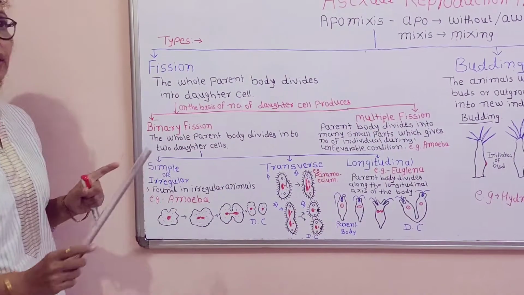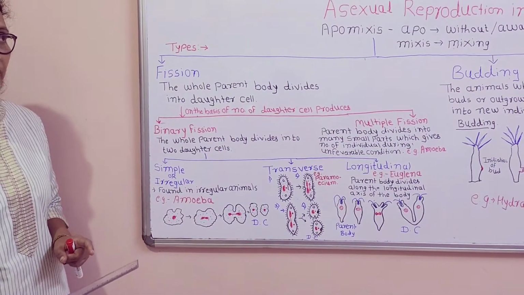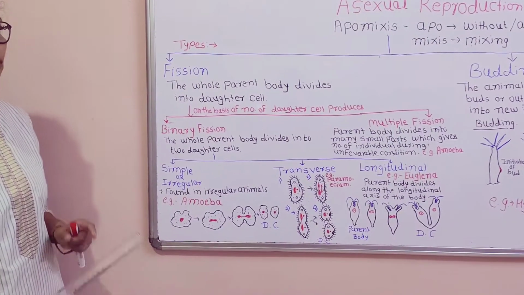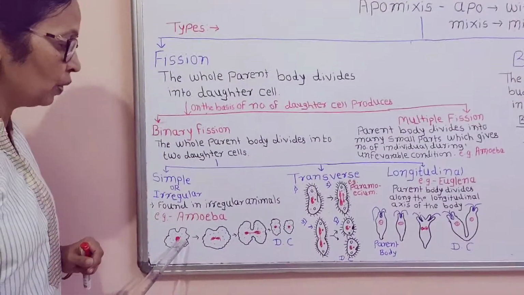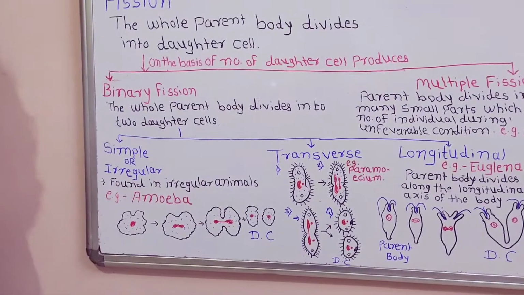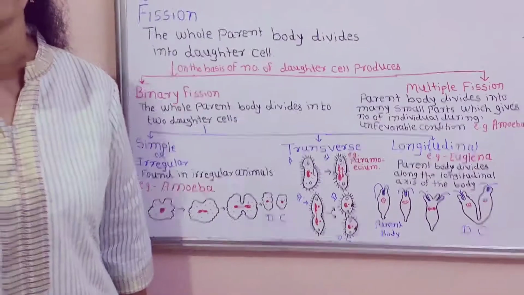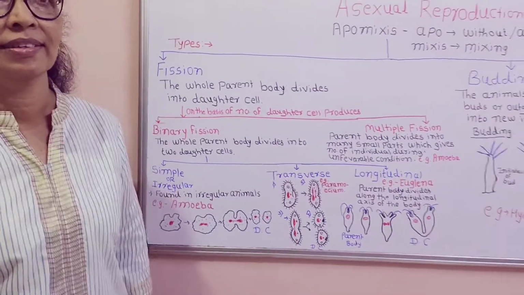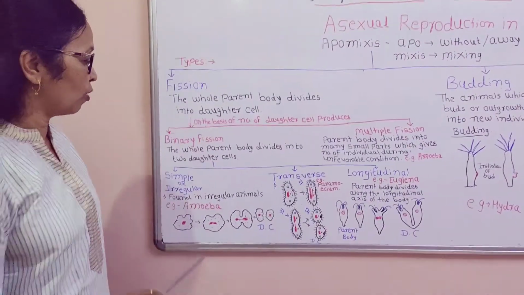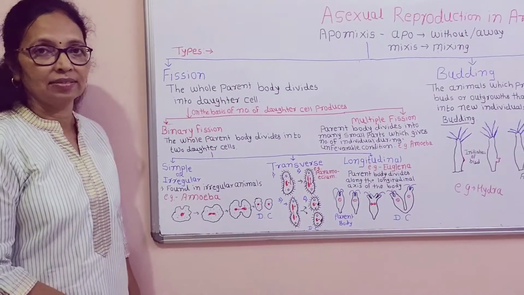So here in binary fission, first of all, the division of nucleus takes place. We already know the division of nucleus is called karyokinesis. Karyokinesis is followed by cytokinesis.